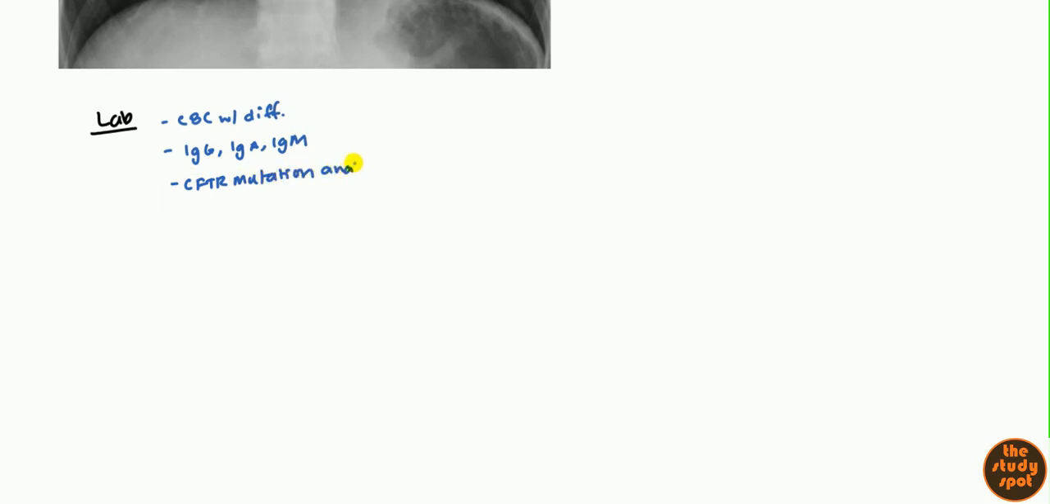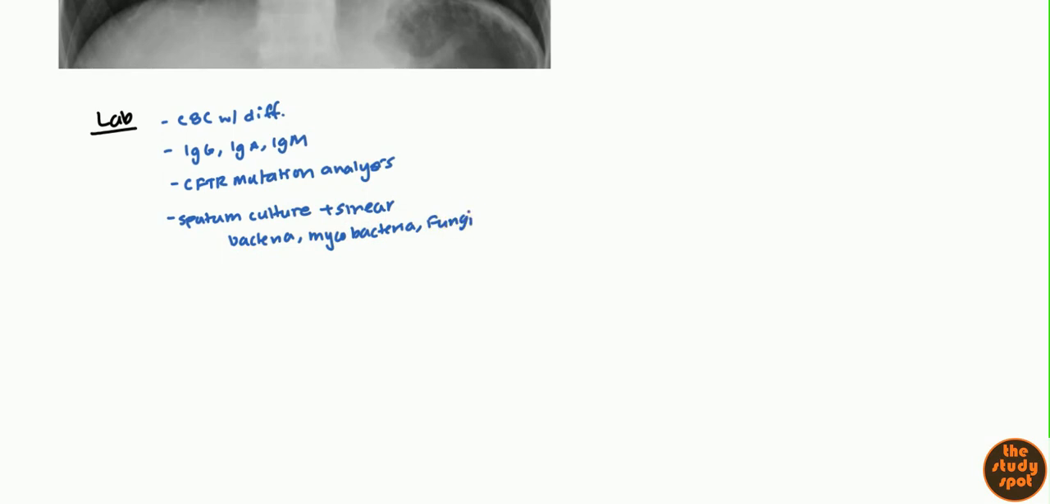Next, the most common cause you want to rule out is cystic fibrosis, so you look for the CFTR mutation analysis. You just want to make sure that they don't have underlying cystic fibrosis. You also want to do a sputum culture and smear, so that you can do sensitivities and all that stuff. Most commonly you get either some sort of bacteria, or mycobacteria, or some type of fungi like we talked about, Aspergillus.